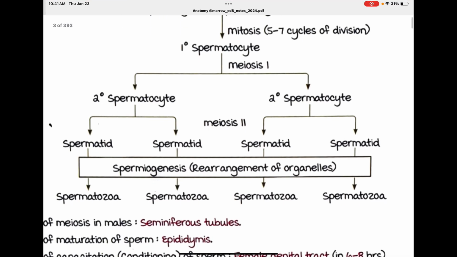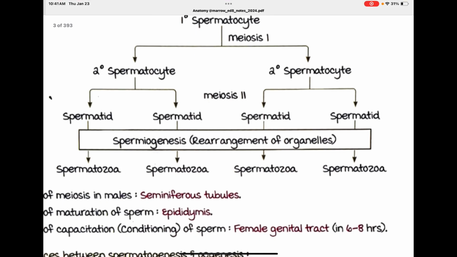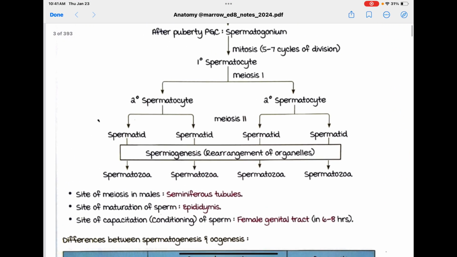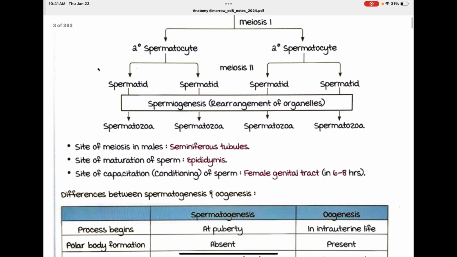These undergo meiosis 2 to make spermatids. Spermiogenesis, rearrangement of organelles, then makes spermatozoa. Site of meiosis in males: seminiferous tubules. Site of maturation of sperm: epididymis.